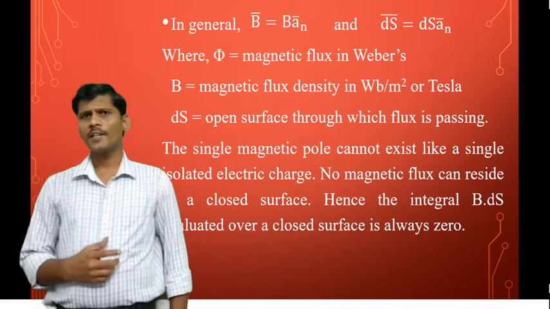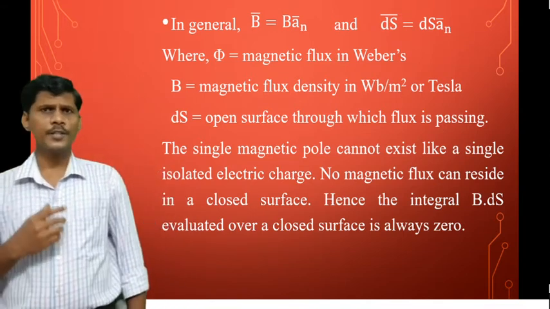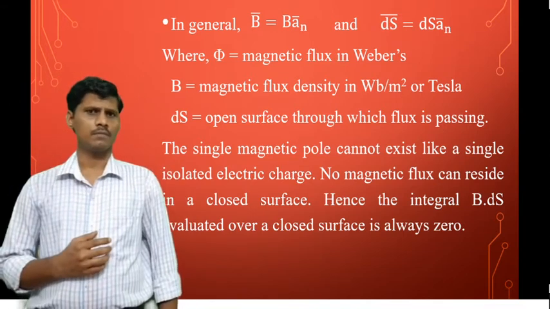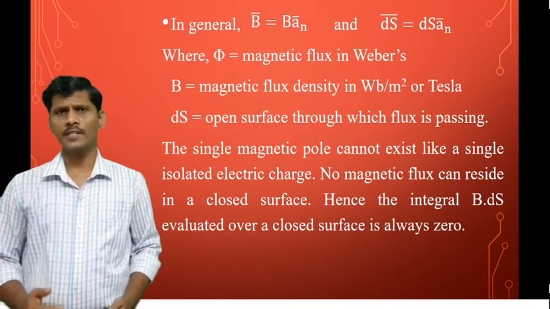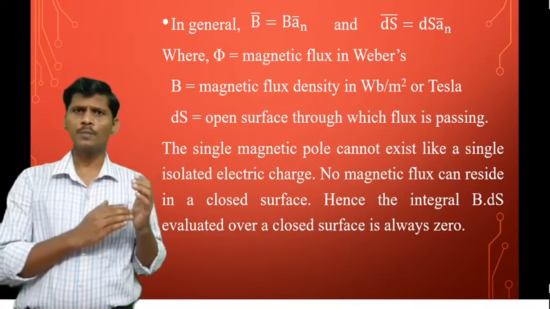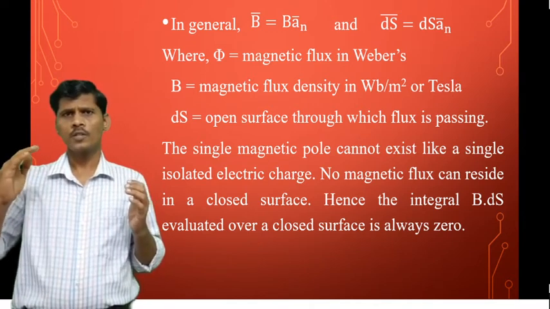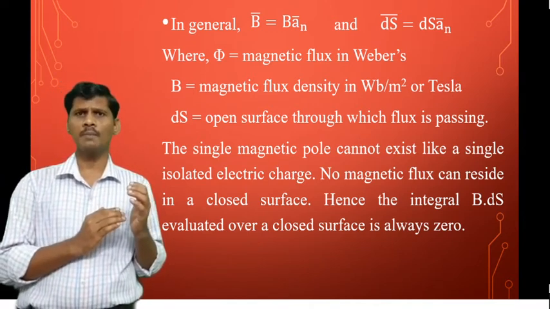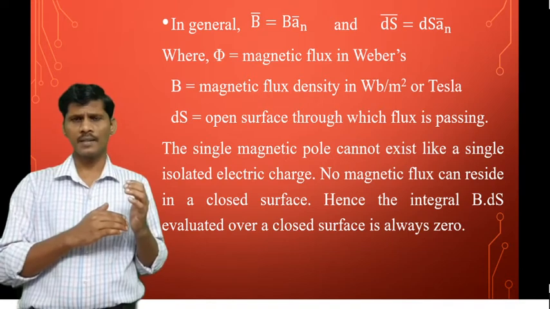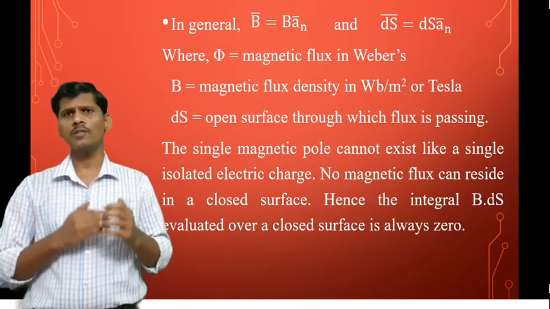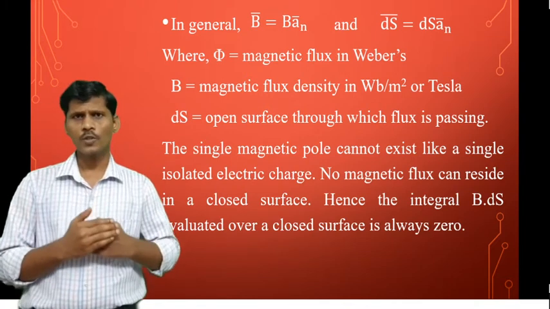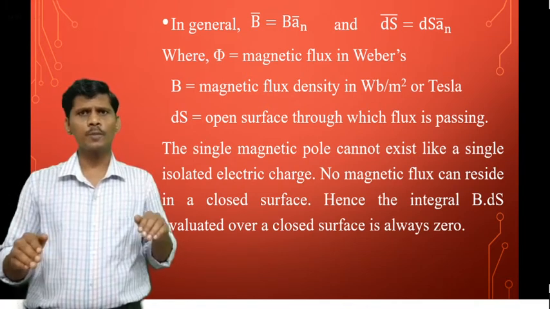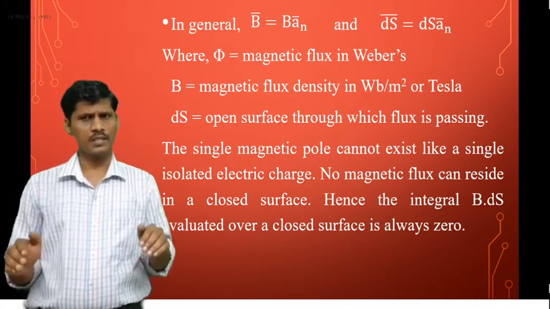In case of magnetostatics, a single isolated pole cannot exist. Both the poles can exist. The magnetic flux lines always go from north pole to south pole outside the magnet, and south pole to north pole inside the magnet. The magnetic flux lines always exist in the form of closed loops. In magnetostatics, a single isolated pole cannot exist.